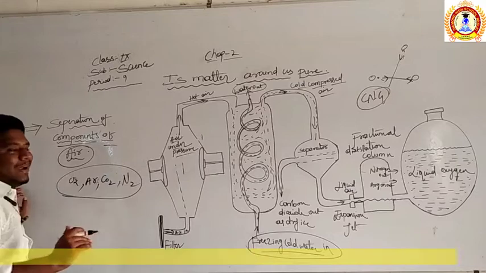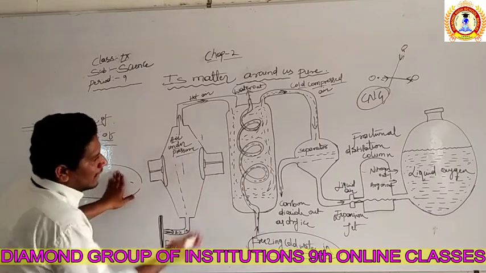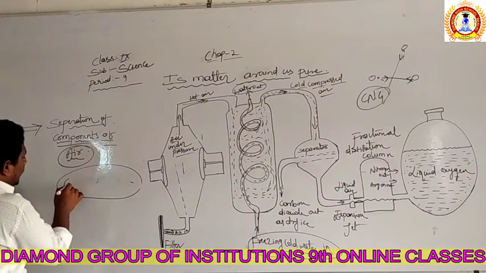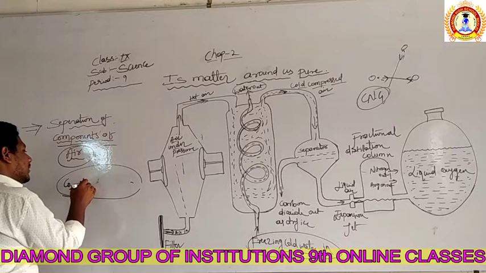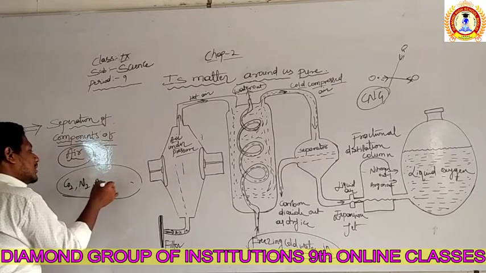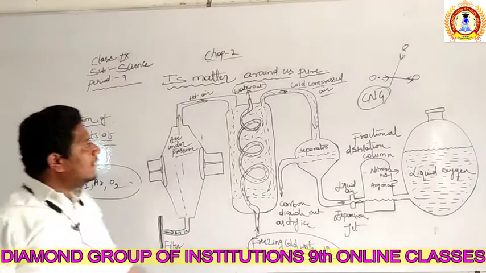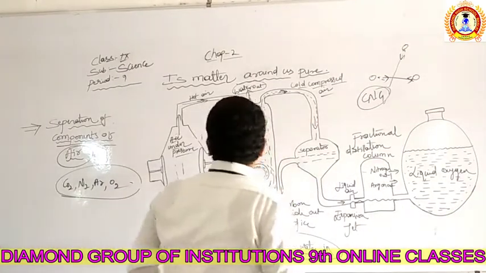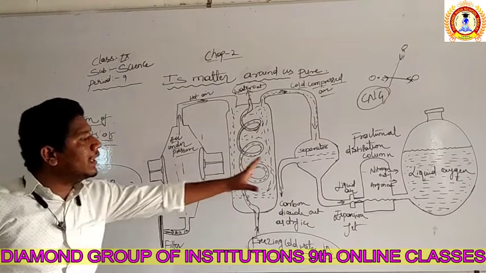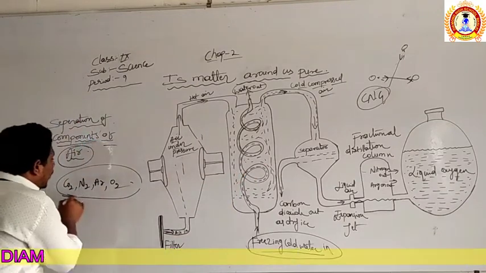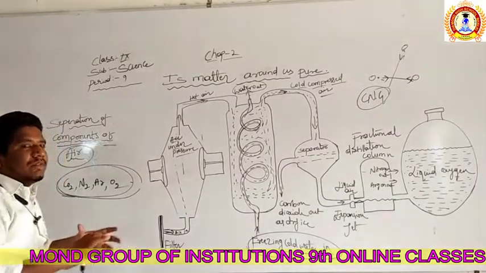Means how can we separate them now one by one? I will take it in series, the manner in which they separate. First carbon dioxide, right? Then nitrogen, then argon, then finally oxygen. Right? So now in the first separation chamber, how many components of the air are there? There are 4 components of the air which you are separating in this chamber. All these components are mixed with each other. Right? They are mixtures.